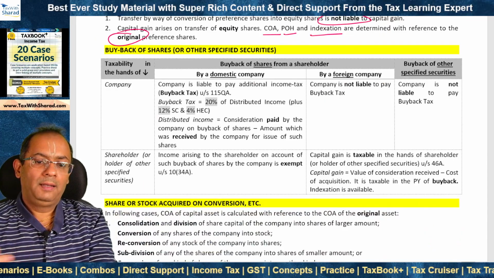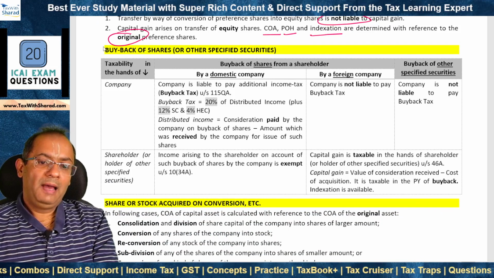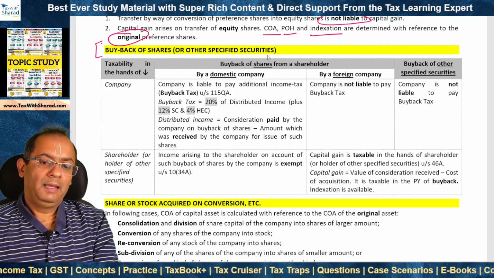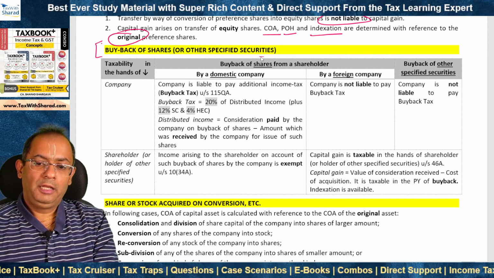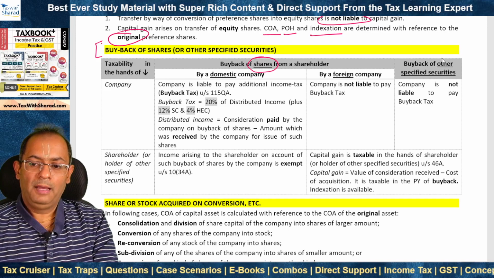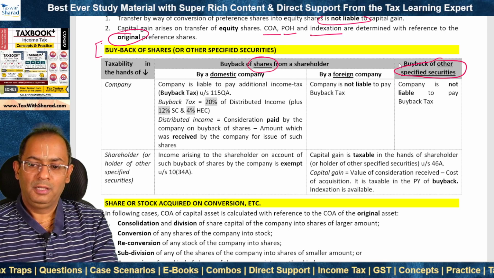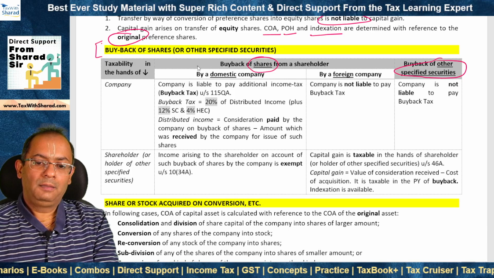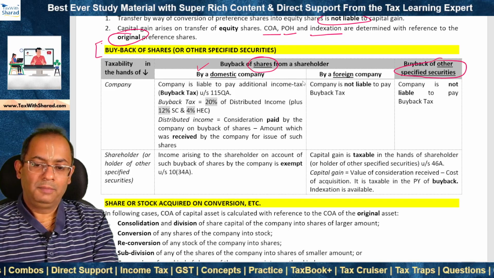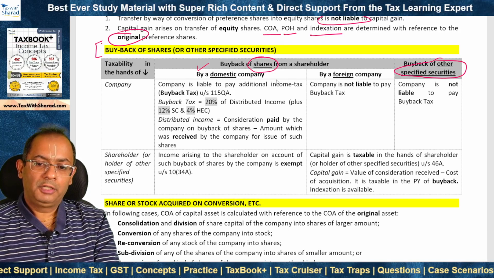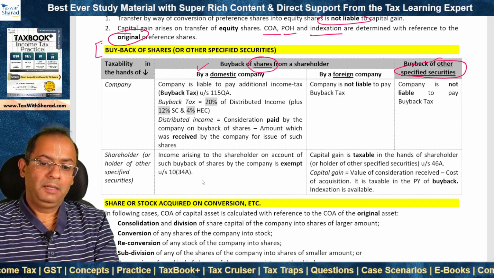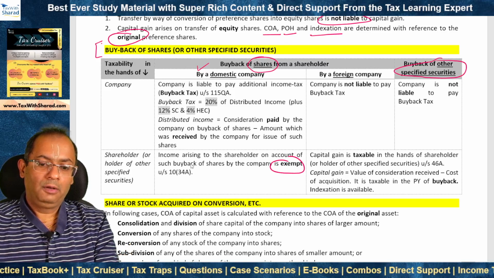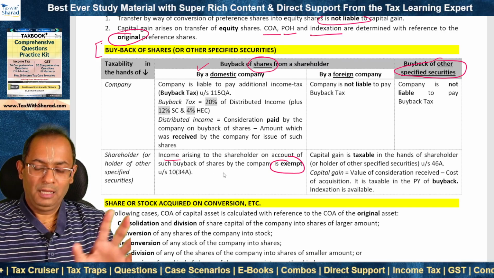What happens when there is buyback of shares or other specified securities by a company? Now there could be buyback of shares from a shareholder or buyback of other specified securities. In the case of buyback of shares, it could be either by a domestic company or by a foreign company. Where there is buyback of shares from a shareholder by a domestic company, the shareholder is exempt under section 10(34A) on account of income arising from such buyback.